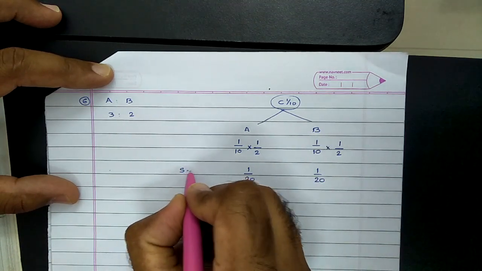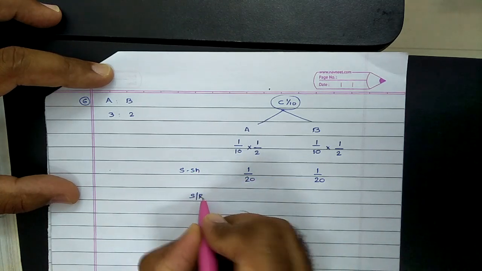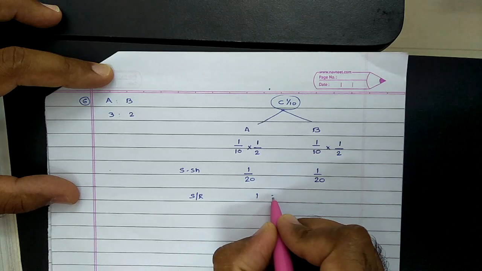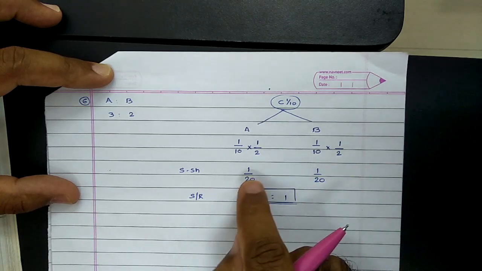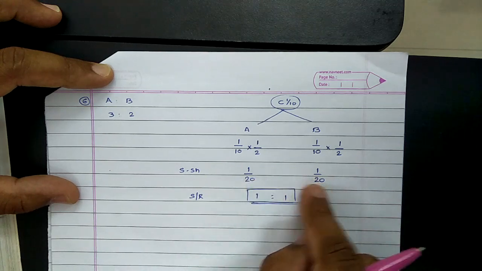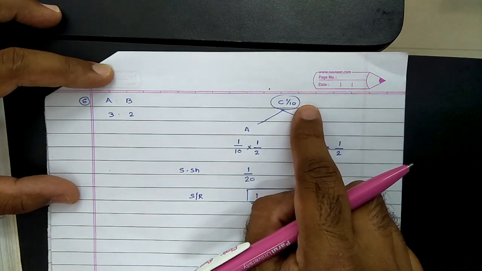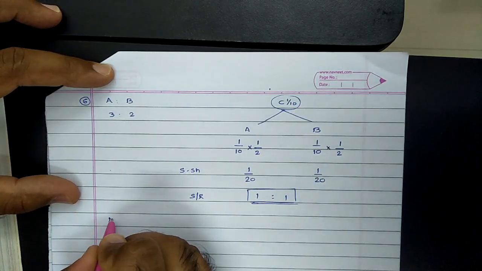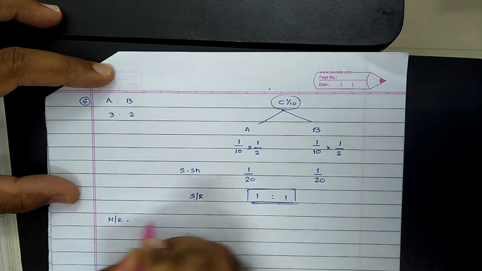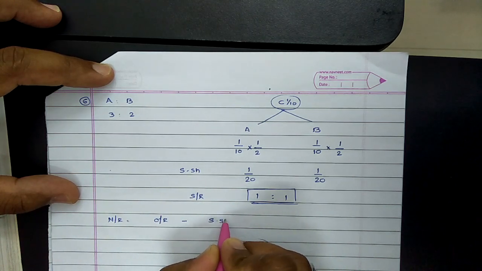This will be termed as the sacrificing share, and accordingly the sacrificing ratio, as the denominators are the same, has to be equal to 1:1. If you want to cross verify, the sum of the sacrificing shares, 1 by 20 plus 1 by 20, will be equal to 2 by 20. On simplification it has to become 1 by 10 only. Now on the same basis, calculation of the new ratio. So the new ratio will be equal to old ratio minus sacrificing share.